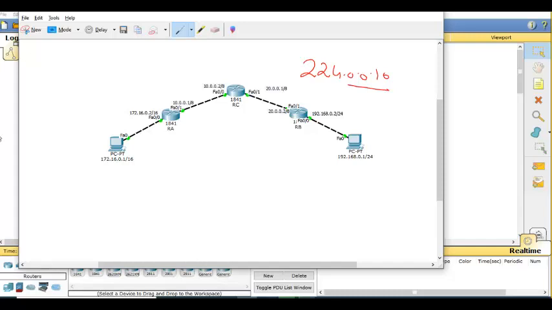Now, we saw EIGRP uses autonomous system number. What is autonomous system number? The number that helps to group the routers.